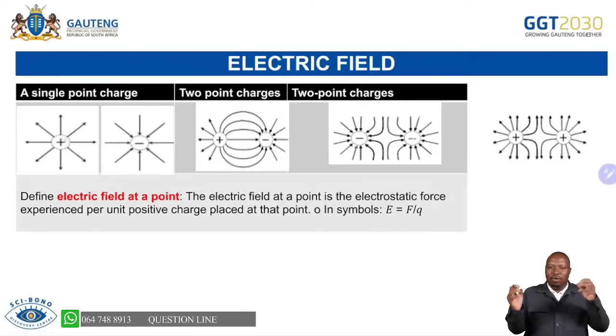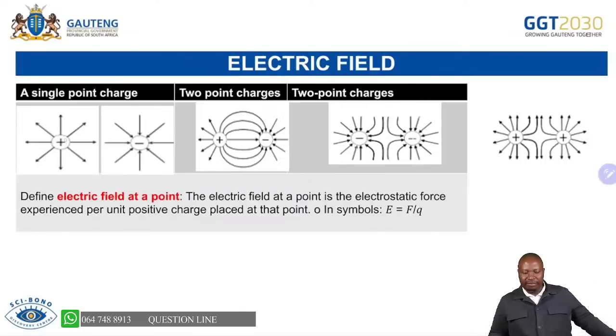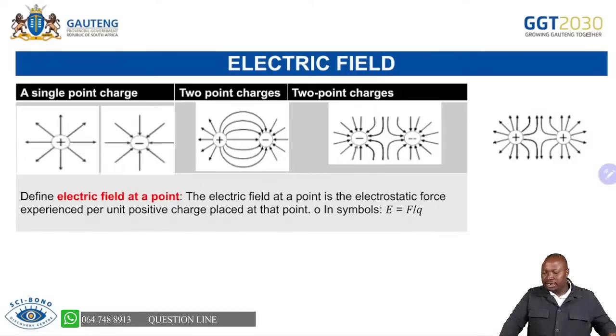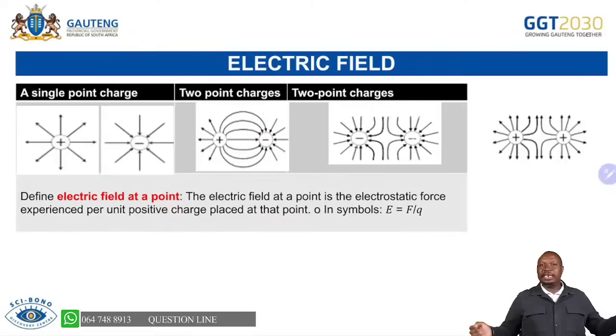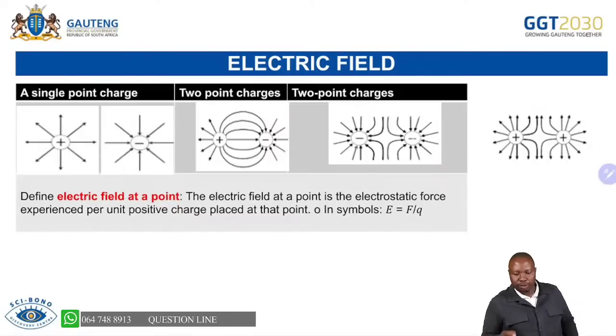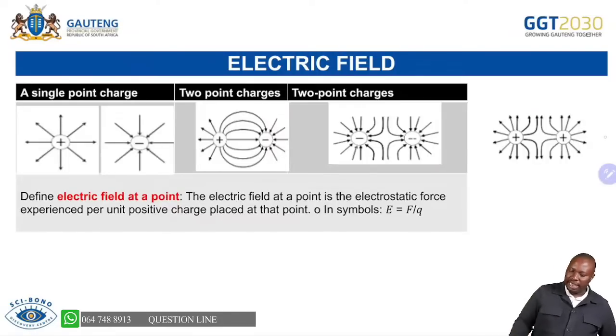And when there are two of them, a positive and a negative, the arrows from the positive still go away and will always face towards the negative, and that's how you will be able to draw your electric field patterns. But when you have a negative and a negative, the arrows will be towards each charge, but they won't join together because they are repelling one another, since they are like charges. Positives as well will be like that, going away.